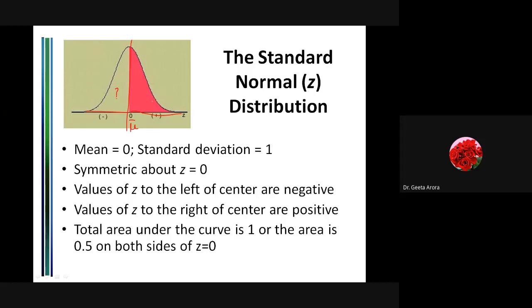Please write down in your chat box if you are listening and understanding the things. Here we are saying the area under the curve is 1. The whole graph is symmetrically distributed with respect to origin, that we have taken mean as 0 or z as 0. We have the positive and negative side as we have in the coordinate system. Now we are saying if the area under the curve is 1, what is the area on both of the sides?